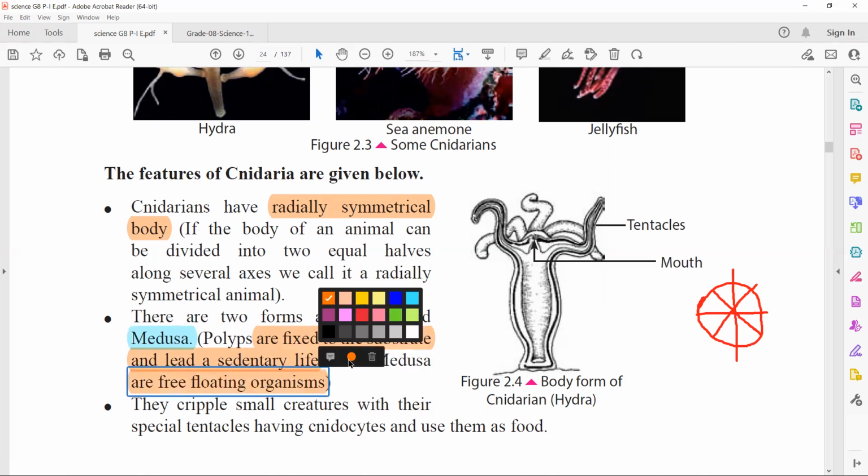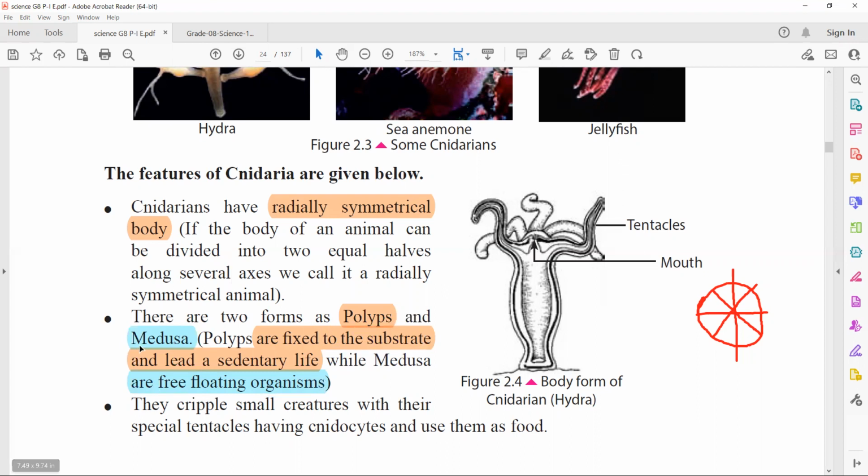Now you can identify polyps. Cnidarians have two forms. One is polyps and the second one is medusa. Polyps are fixed to the substrate and lead a sedentary life. Again, medusa are free floating. Polyps don't move, but medusa move, right? So free floating animals. For example, for medusa, jellyfish is a perfect example.